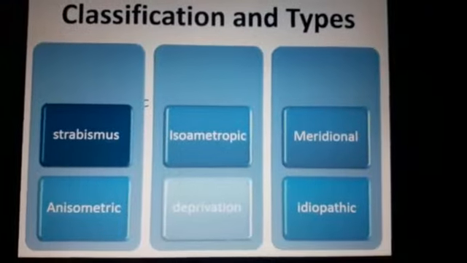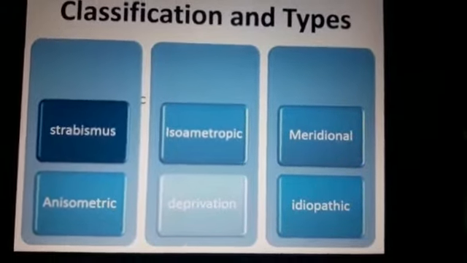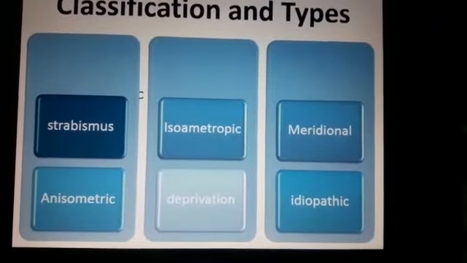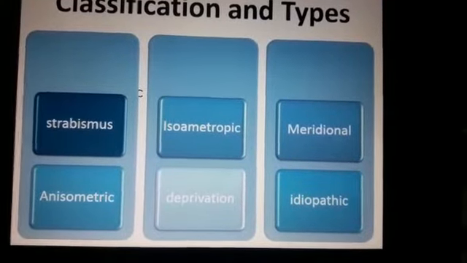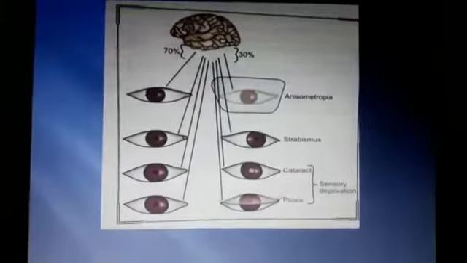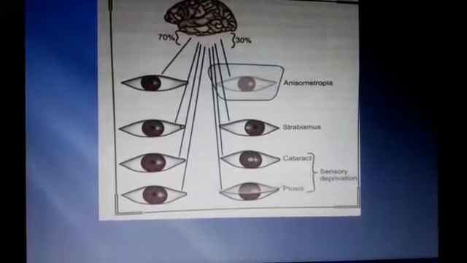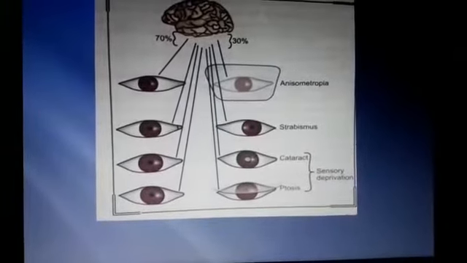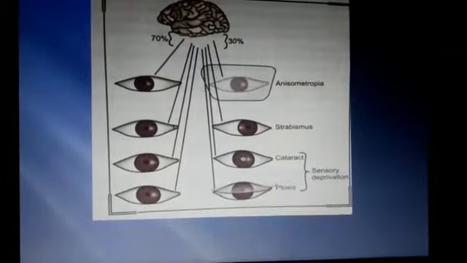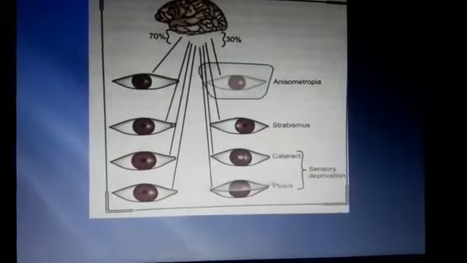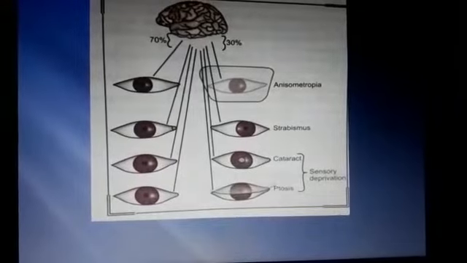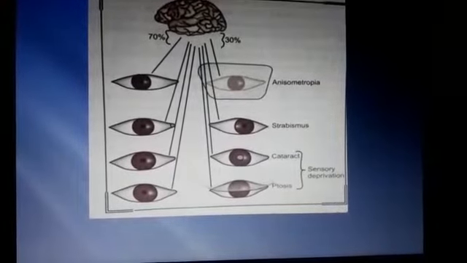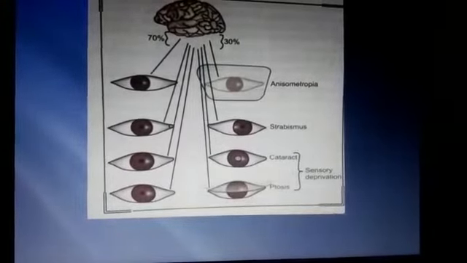So amblyopia can be classified into 6 types: strabismic, anisometropic, isometropic, deprivation, meridional, and idiopathic. You can see here there are two eyes. One eye sends 70% stimulus to the brain and the other eye sends 30% stimulation to the brain due to different factors which can be anisometropia, strabismus or sensory deprivation.